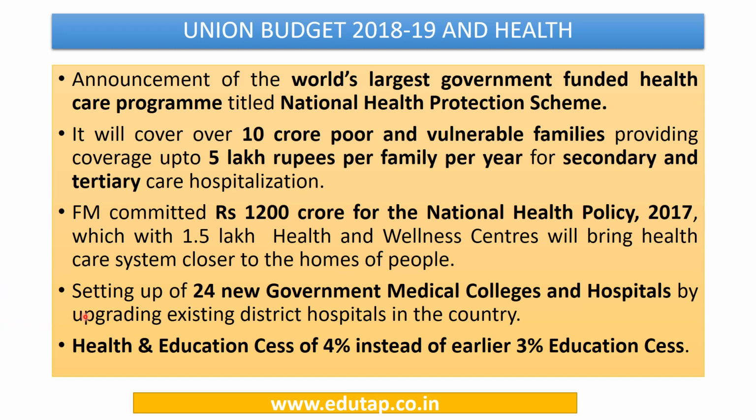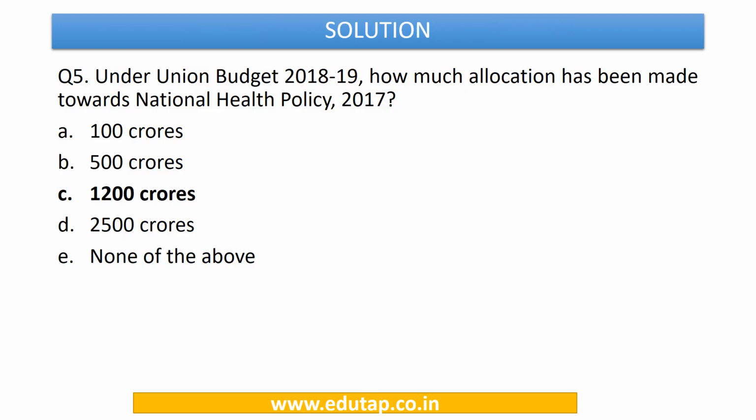Also, it has been proposed to set up 24 new government medical colleges and hospitals by upgrading existing district hospitals in the country. Also, a health and education cess of 4% is going to be imposed on the income tax instead of the earlier 3%, which was only for the education purpose, that is education cess. So this is another important aspect of Union Budget 2018-19. So now we can answer this question: an amount of rupees 1200 crores has been allocated towards National Health Policy 2017. So the answer to this is going to be option number C.